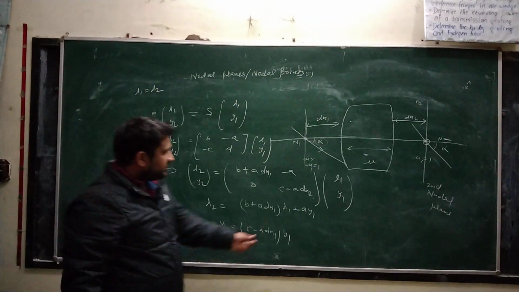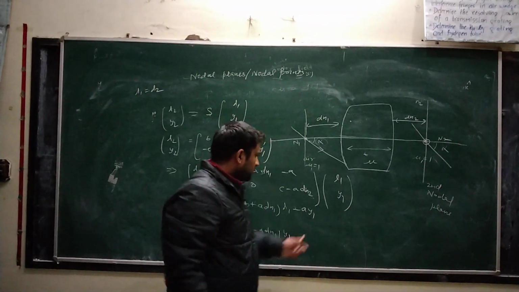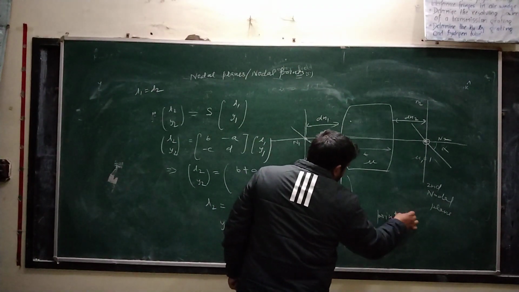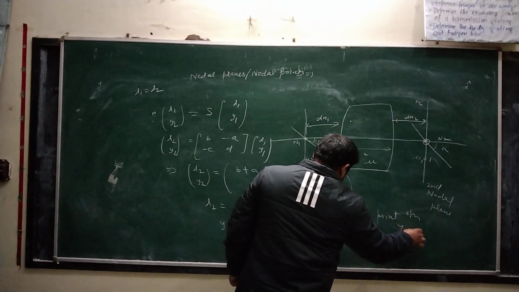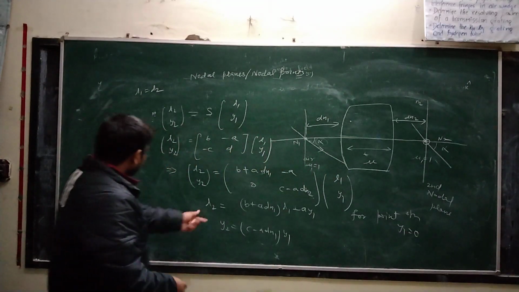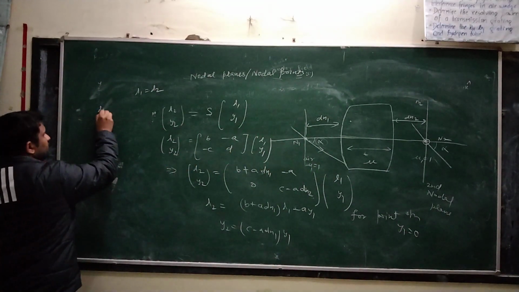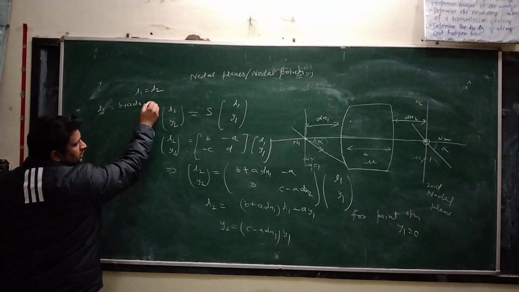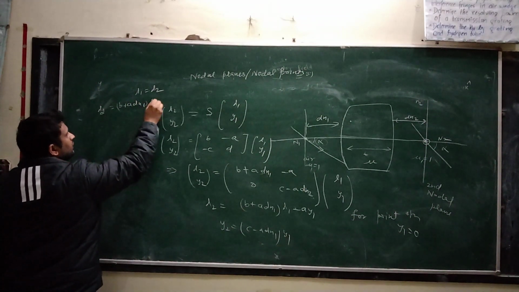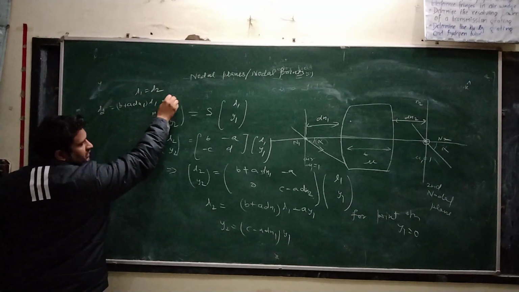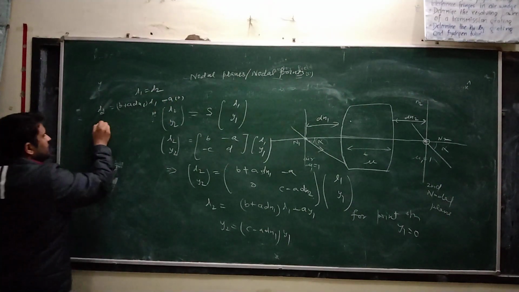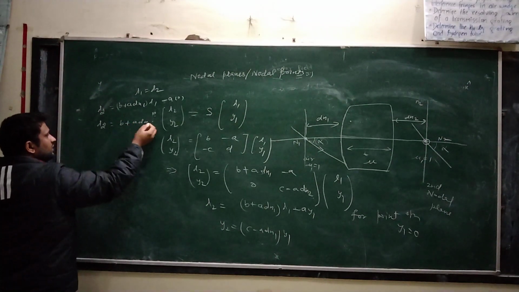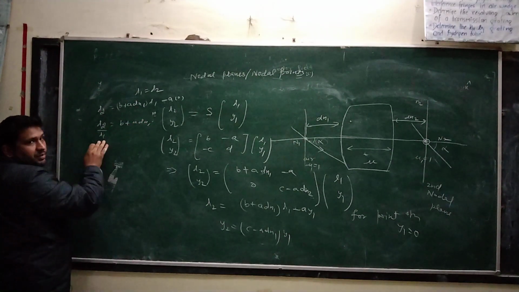For the point object, y1 is 0. From here lambda 2 is equal to b plus a dn1 lambda 1 plus minus a into 0. From here lambda 2 is equal to b plus a dn1 by lambda 1.